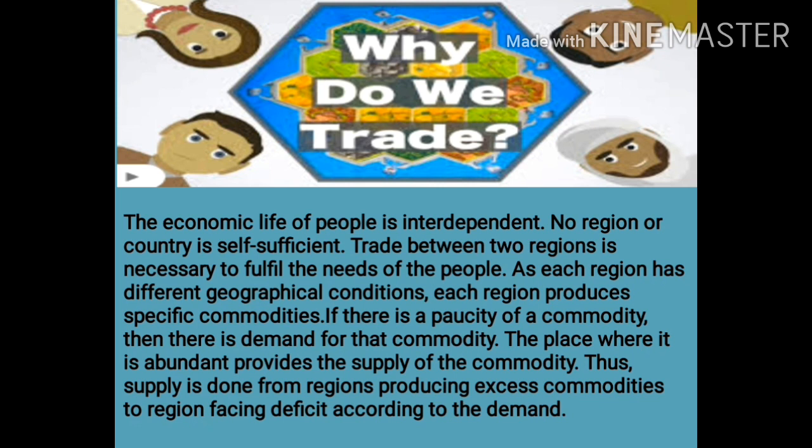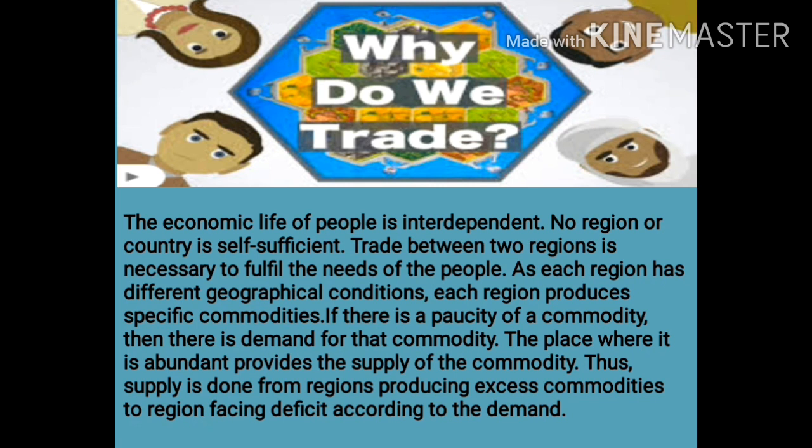Now let us take an example of Kashmir. In Kashmir the geographical region is such that more and more apples can grow in this region. Whereas in the Konkan coastal areas, instead of apples, more and more mangoes or jackfruits can grow. Or if you go to Punjab, more wheat can grow over here. So according to the geographical regions, the production of commodities is all based upon the geographical condition of that place.